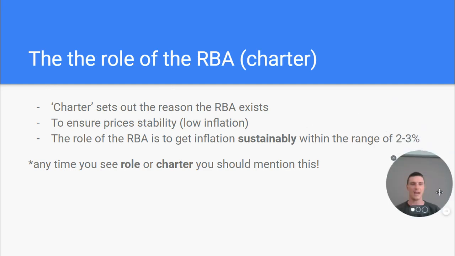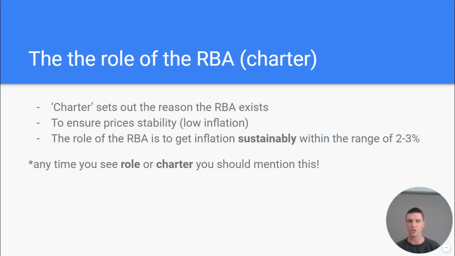The role of the RBA, I think this is really simple, but for some reason students just ignore it on the question when it says explain how transmission mechanisms work with reference to the role or the charter of the RBA. And then students will go and write about the transmission mechanisms and completely forget the role of the RBA for some weird reason, because it's very simple. So I think it's just one of those things that the exam writer just tacks on to a question, adds a mark, and for some reason we don't get it. So let's be really clear.